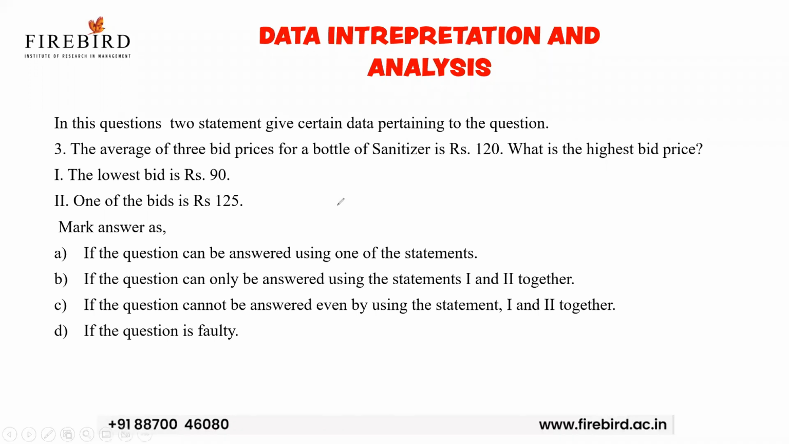The average of 3 bid prices for a bottle of sanitizer is 120. What is the highest bid price? If I take the 3 sanitizer prices as X, Y, Z and the average is 120, what is the total cost of 3 sanitizers? It is 360. The lowest bid price is 90. Then the other 2 bid prices will total 360 minus 90, which is 270.